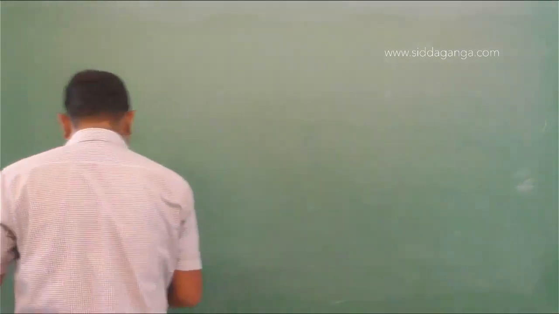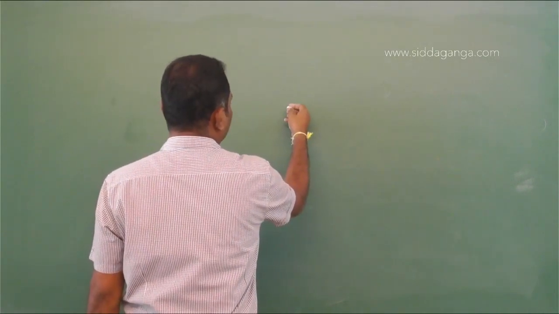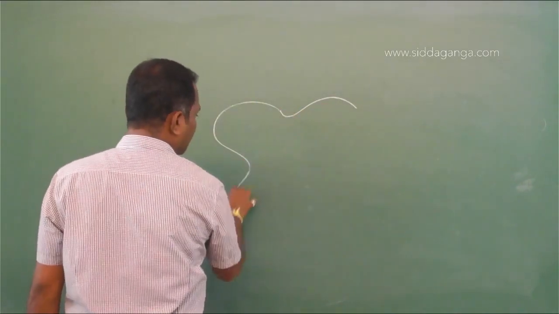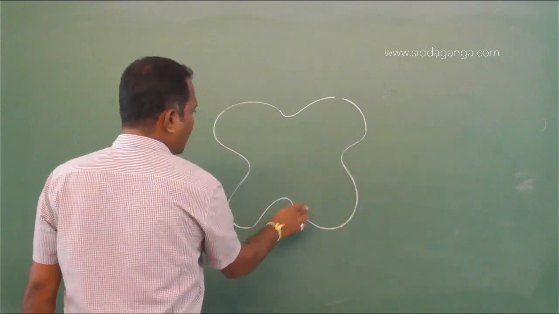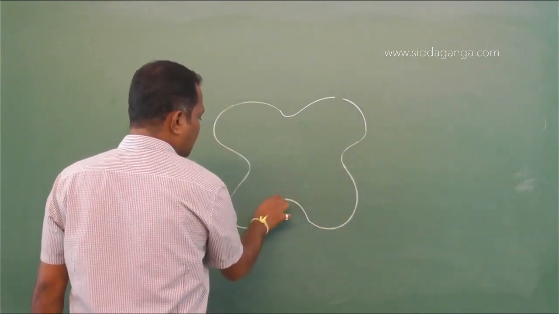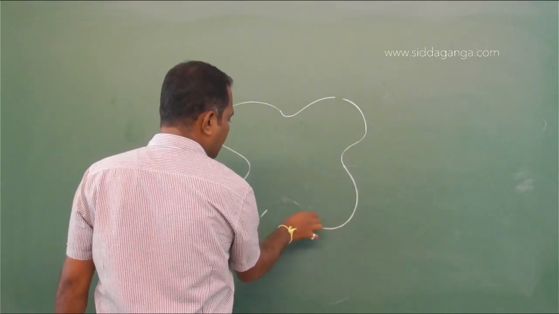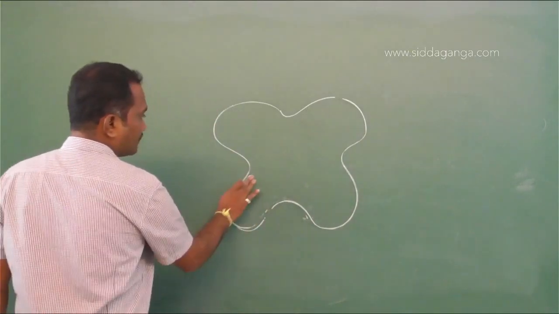The typical bilobed anther will be containing two lobes and four chambers, bilobed and dithecous. It's tetragonal, what we say.